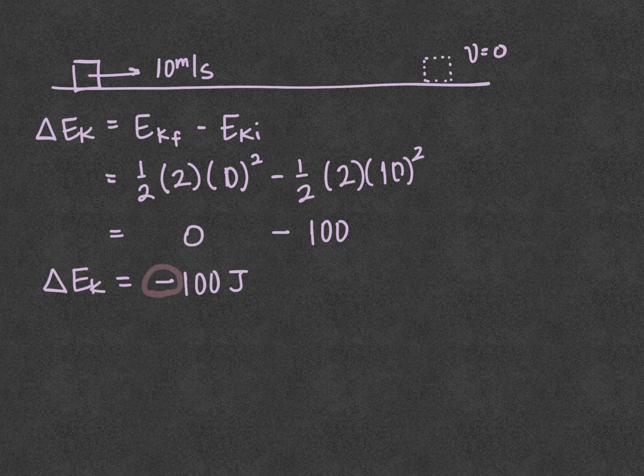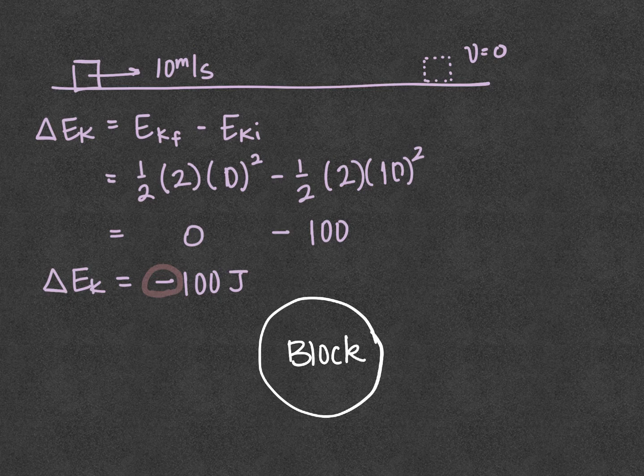energy left the system. So when I say system, I'm referring to if I were to just consider what's inside my circle where it's just the block. The block is the only thing I'm interested in. Initially, there is energy stored in the block because it's moving.